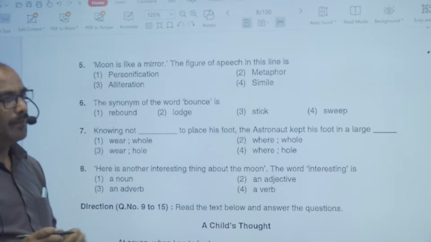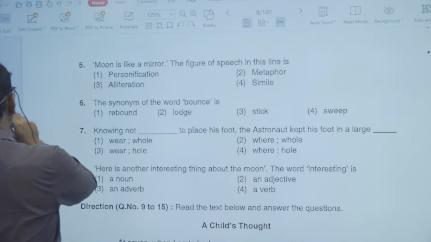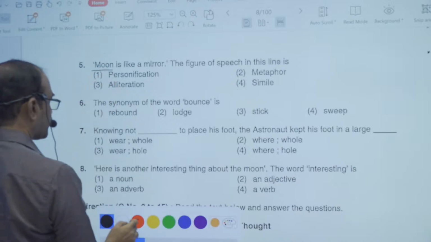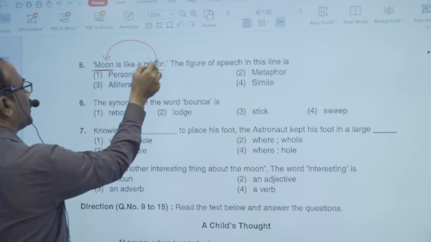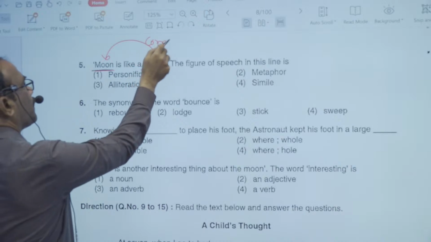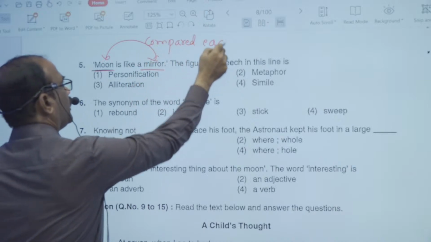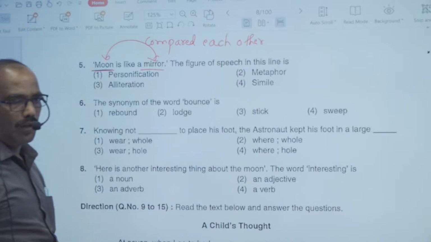Moon is like a mirror. Here, moon is compared to a mirror. So these two things are compared to each other. ಈ ಎರಡು ವಸ್ತುಗಳನ್ನ ಏನ್ ಮಾಡಲಾಗಿದೆ, ಒಂದಕ್ಕೊಂದು ಹೋಲಿಕೆ ಮಾಡಲಾಗಿದೆ.